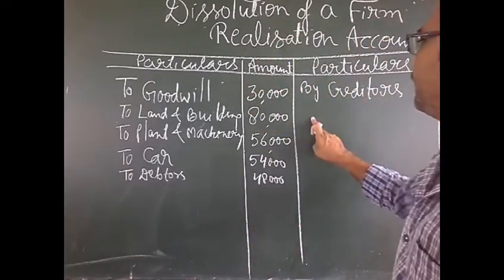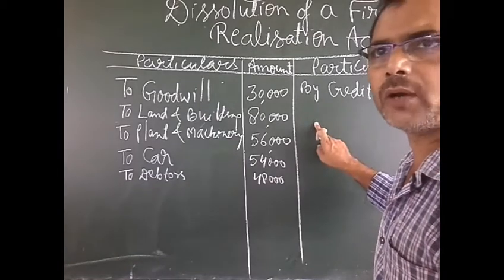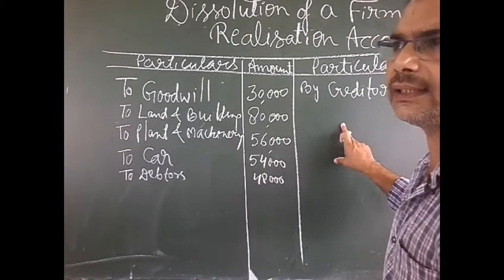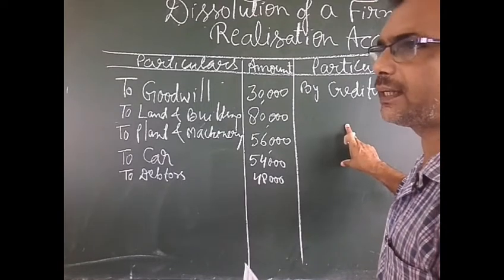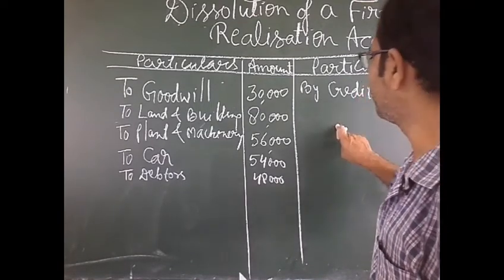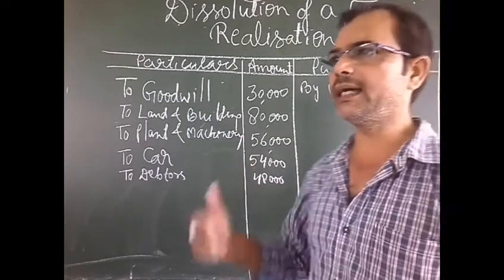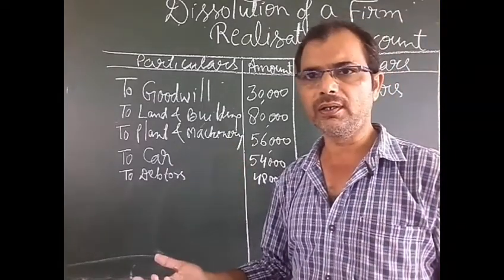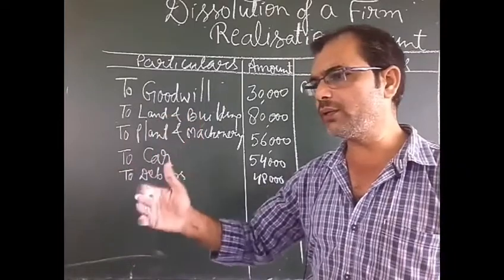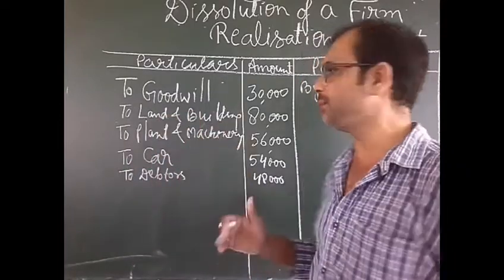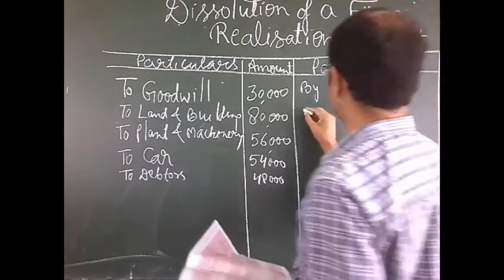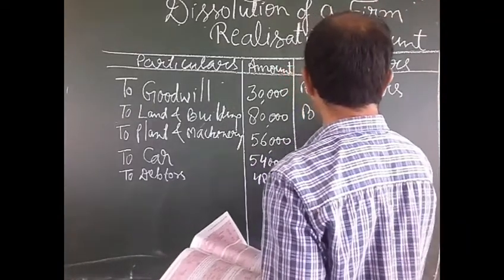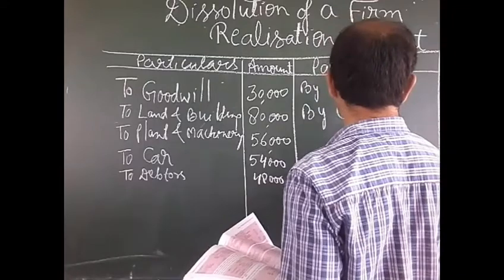We will write here by the name of the partner all the assets which are taken by the partners, and if the assets are sold, the amount that will be received we will write here by the name of cash. So we will write here by cash.